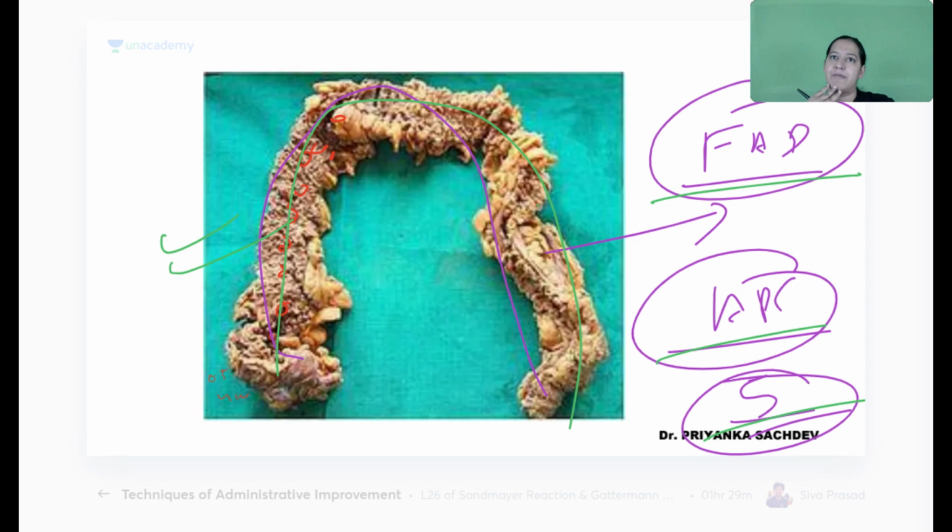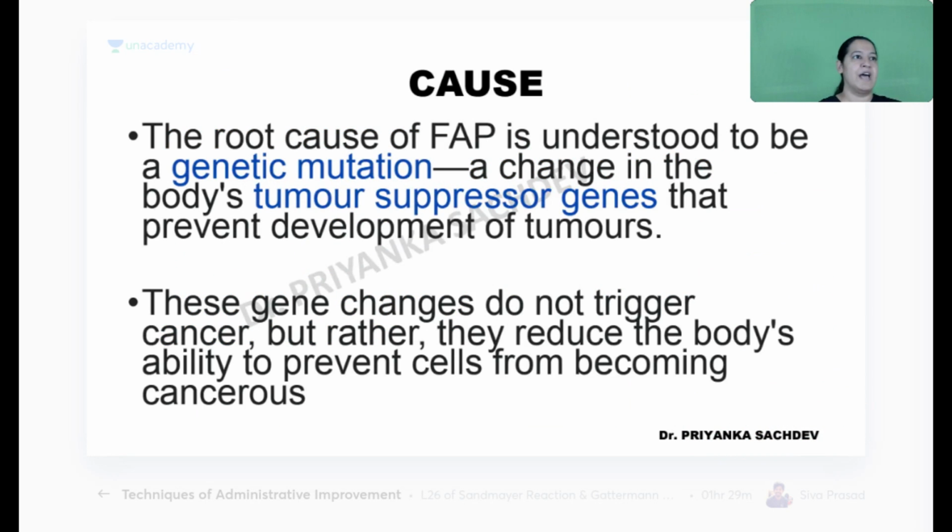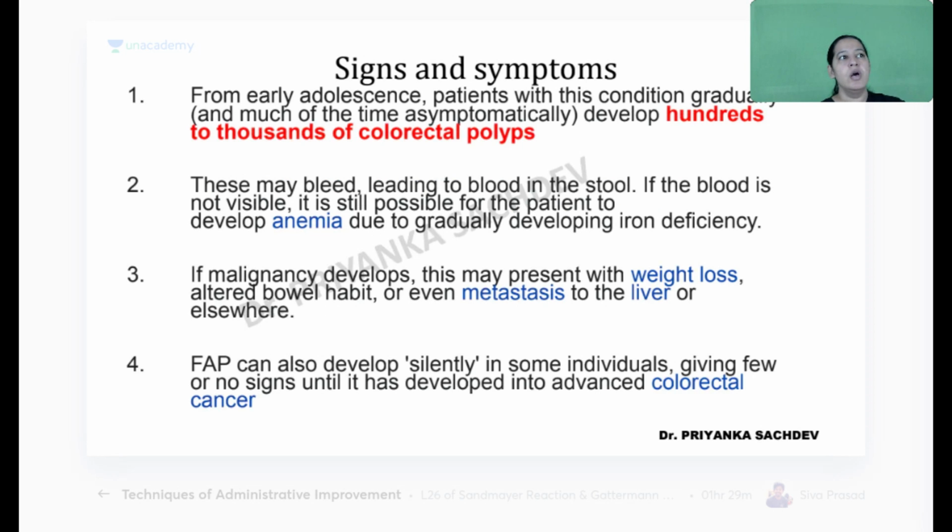More than 100 polyps are present. You can't even count how many. They are more than thousands. So entire colon is studded with polyps. Have you got it? It is due to mutation in the gene. I have told you. So 100 to 1000 polyps are present.